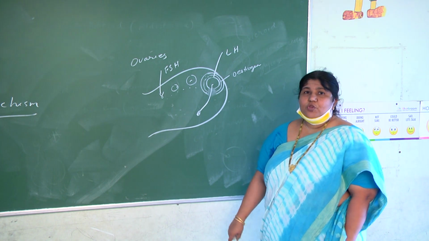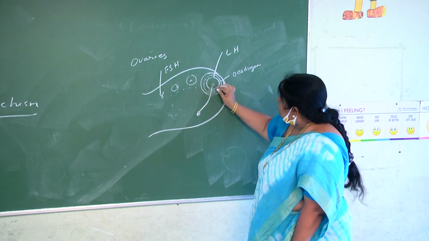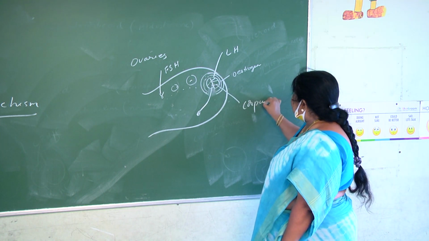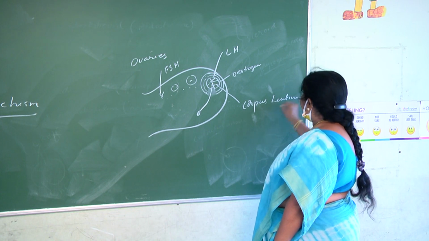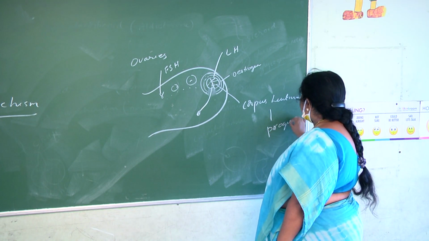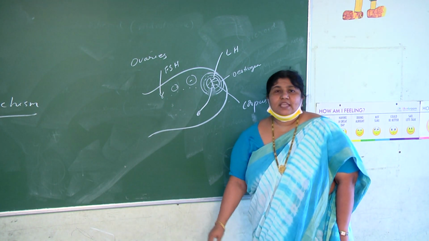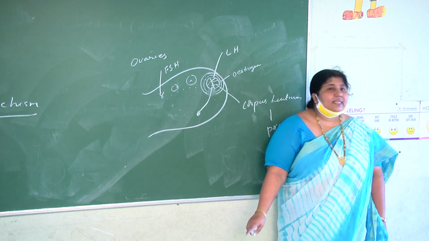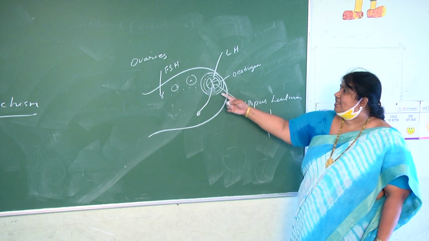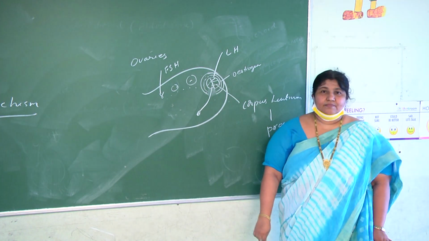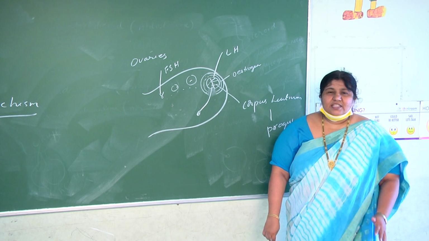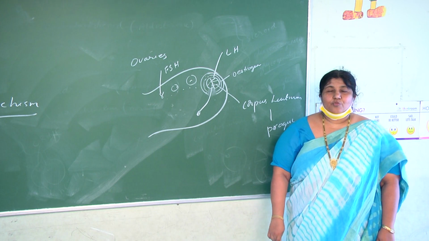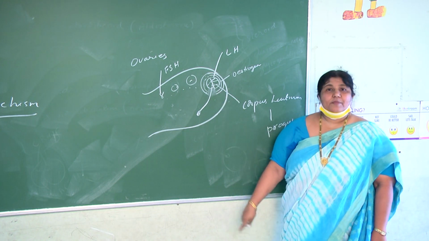So LH helps in ovulation, and this empty follicle converts into a yellow colored structure called the corpus luteum, which secretes a hormone called progesterone. So both estrogen and progesterone are secreted by the ovaries. Estrogen is secreted by the theca interna of the ovary, whereas progesterone is secreted by the corpus luteum of the ovary. Understood? That's why I have drawn the structure of the ovary, to make you understand what theca interna and corpus luteum are.